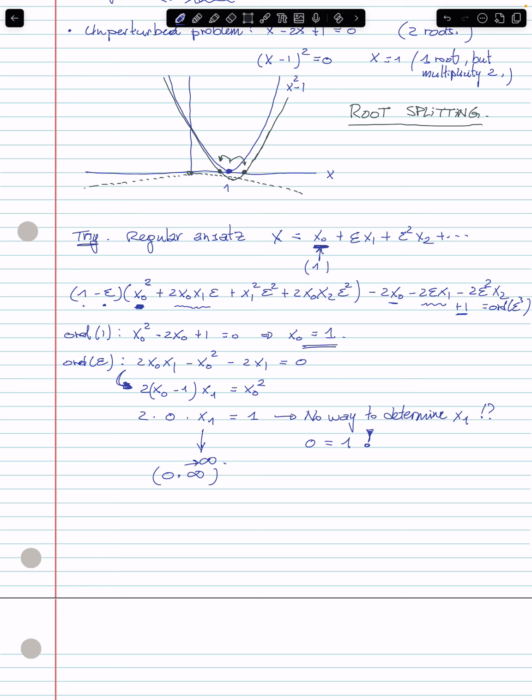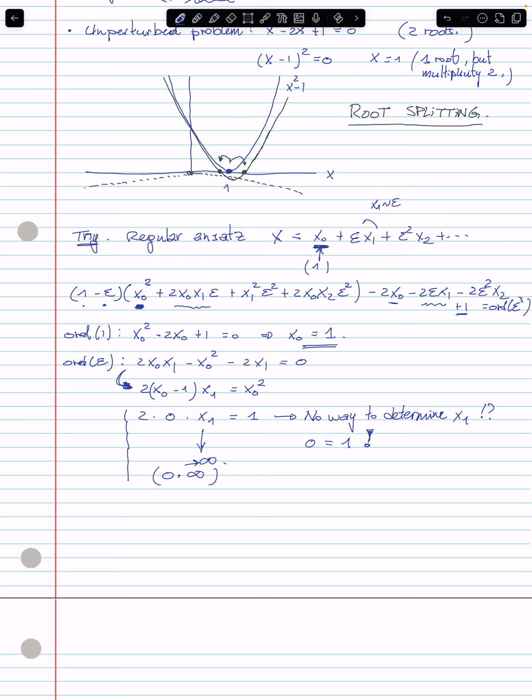So definitely, this hints somehow that in order for the ansatz here to be valid, x1 should be very large. But there's no way, of course, x1 could be very large, because we do expect that x1 should be of order 1. That's what we want.